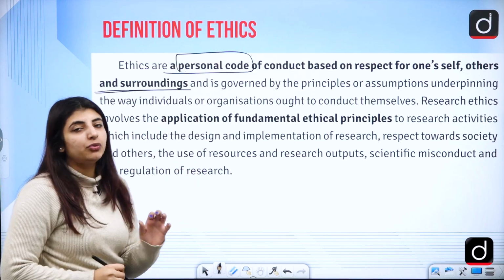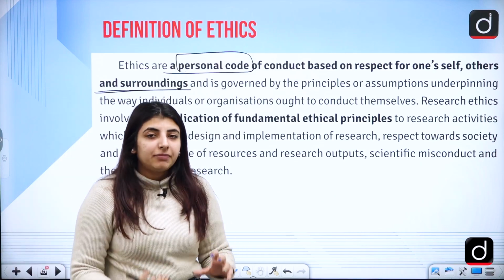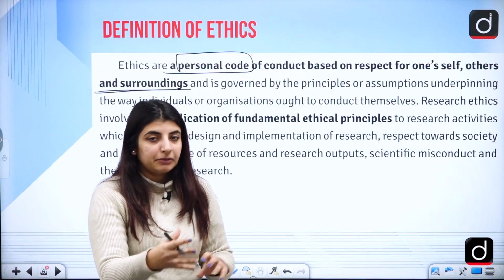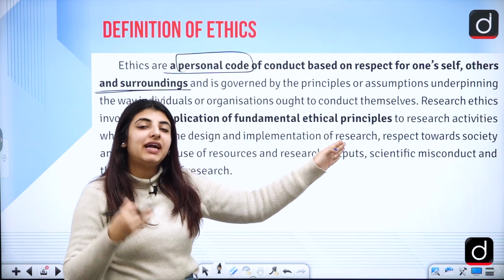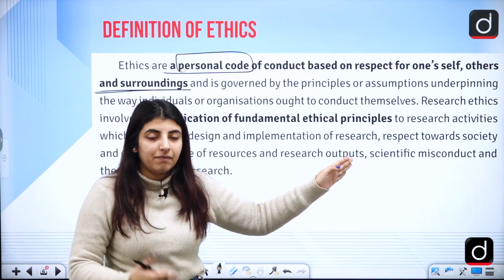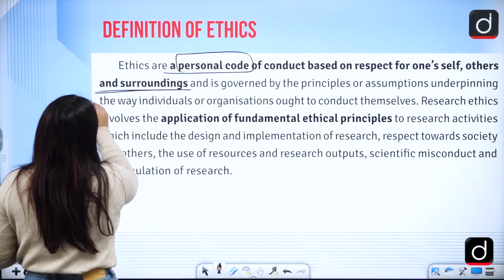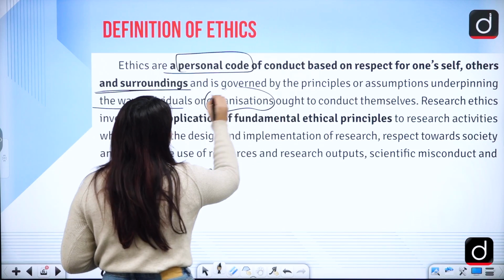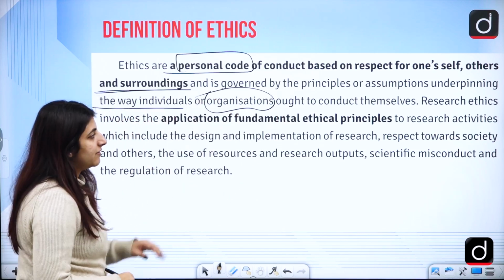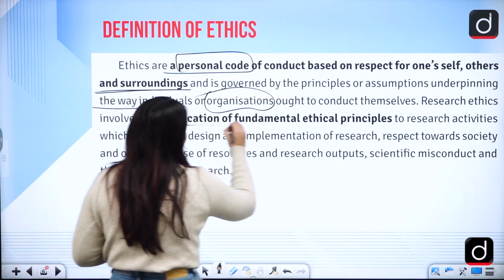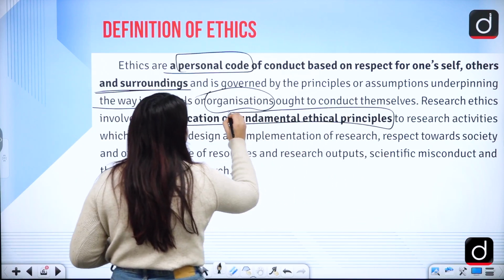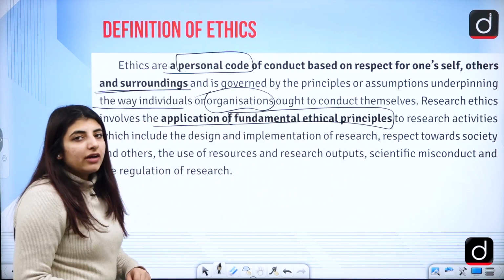So when you are going to do research, obviously you respect yourself, and you want to cite some other person, and if you are citing them, that shows how you respect them, right? It is governed by the principles underpinning the way individuals or organizations ought to conduct themselves. These are the application of fundamental ethical principles. So what are those principles?